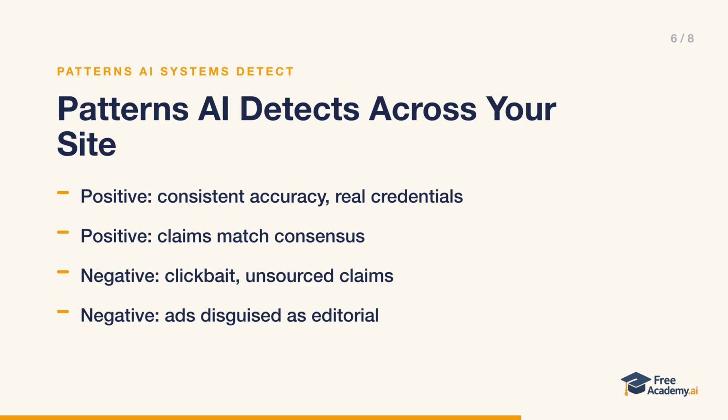On the negative side, the red flags are just as clear. Sensationalist or clickbait headlines, unverifiable or unsourced claims, statements that conflict with authoritative sources, a lack of expertise signals, and promotional content disguised as editorial. That last one matters more than people think. If your so-called objective review is really an ad, AI systems can often tell, and it damages trust across your entire site, not just that one page.